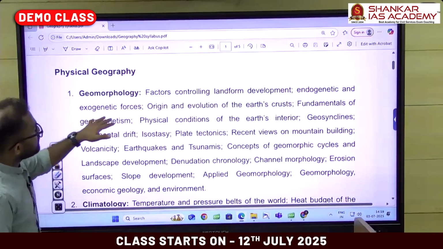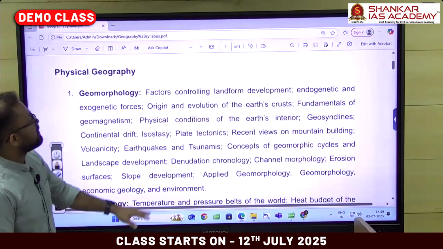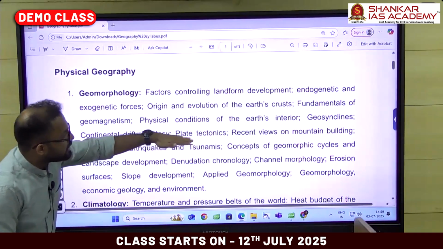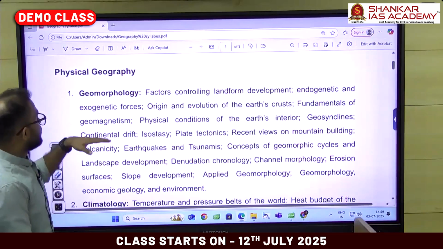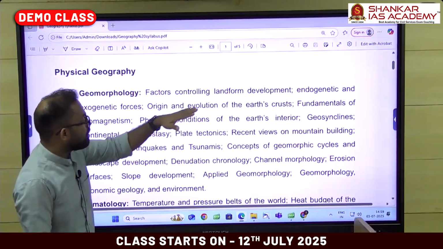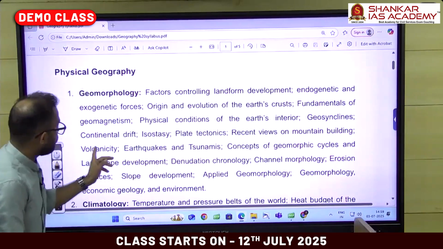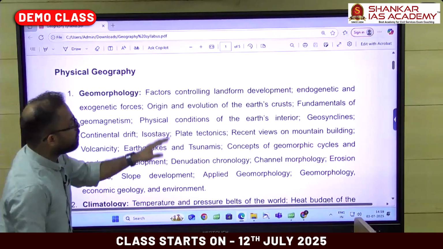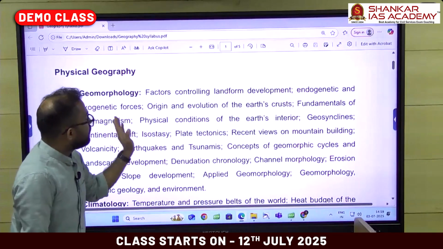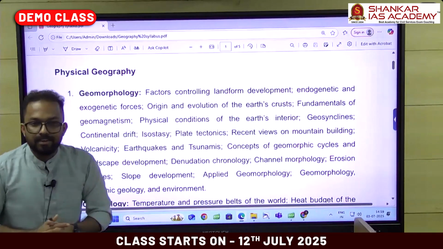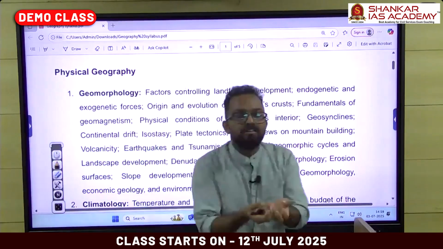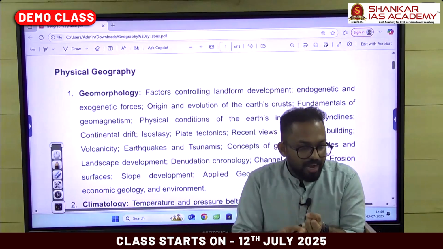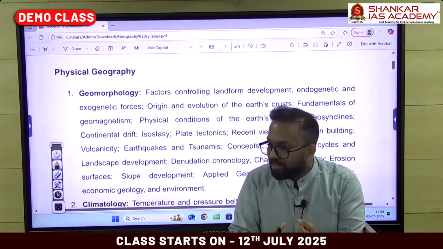After that, you can see that there is the origin and evolution of the Earth's crust, fundamentals of geomagnetism, physical condition of the Earth's interior, geosynclines, continental drift, isostasy, plate tectonics, recent views on mountain building. So this is how the syllabus goes. Here we discuss the physical conditions of the Earth's interior. What all layers are there in the interior of Earth? We have the crust, then the mantle, then the core.